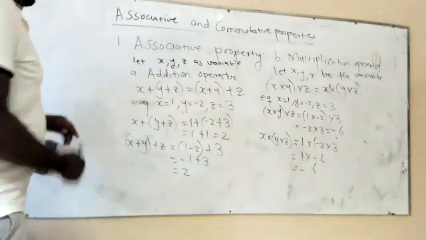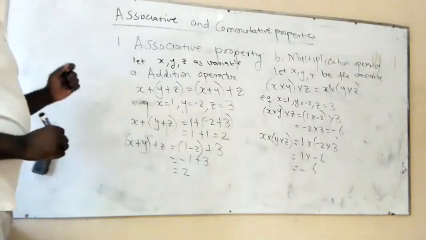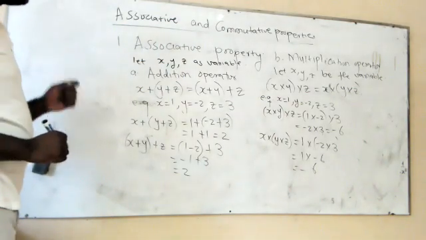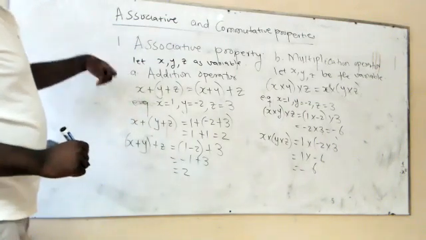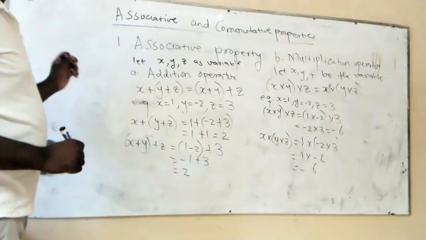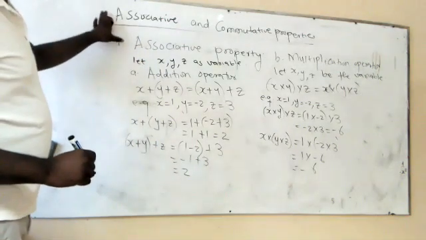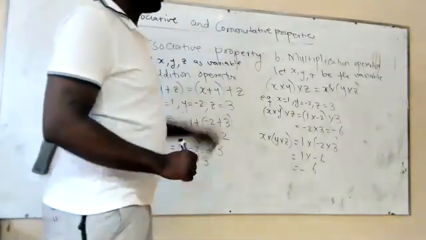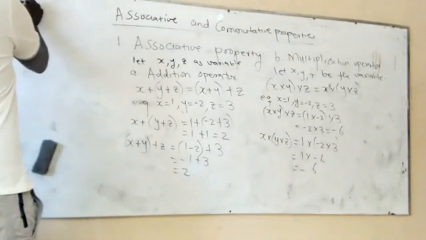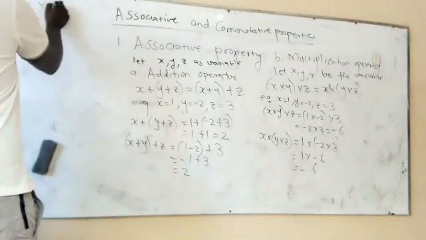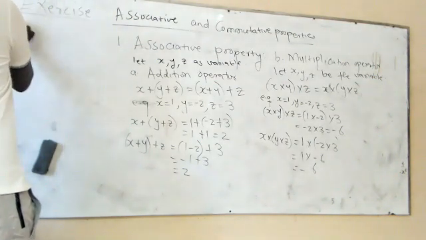Now let me give you a different question which I want you to try, and I'll give you 2 minutes to do that. Then you're going to send it to me via WhatsApp and see if you are able to get this right. If you are fine with the associative property, we are then going to the commutative property. This is an exercise which is going to take only 2 to 3 minutes to finish.